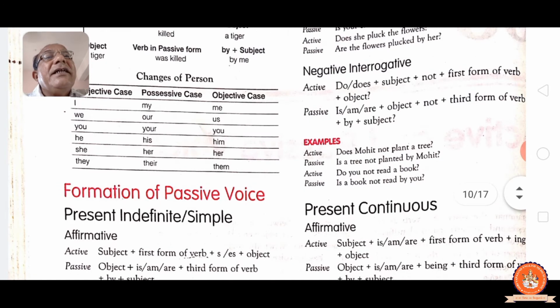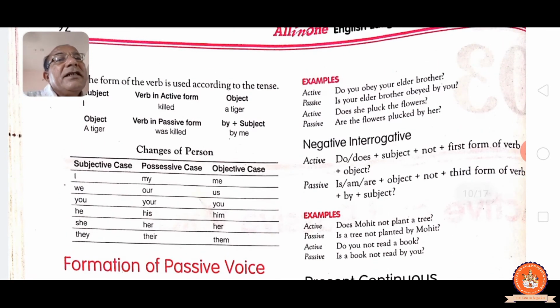Now see example of this. You obey your elder brother? Is your elder brother obeyed by you? See, your elder brother, singular, is coming. Is your elder brother obeyed? Third form, as you know, past participle, obeyed, ed. By you remains you. Does she pluck the flowers? Are the flowers plucked by her? See. Flowers plural form, so are is coming, object flowers, third form ed, plucked, by she becomes her.